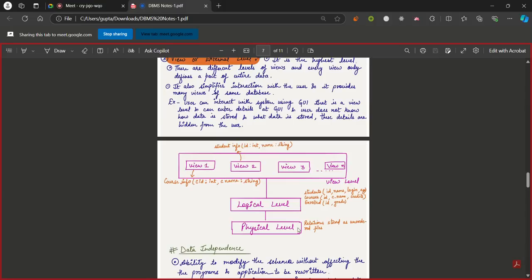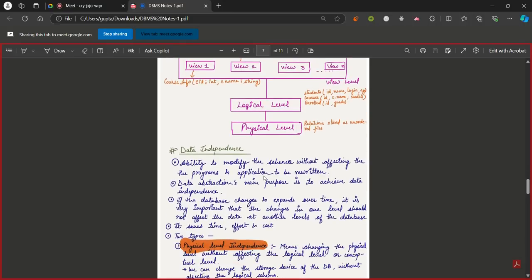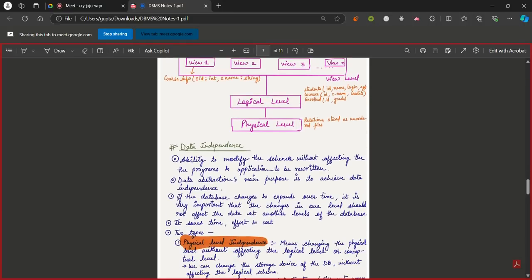Today's class was meant to be an introduction for everyone, so I'm only going to cover till data abstraction today. Tomorrow we'll continue after data abstraction, that is from data independence.